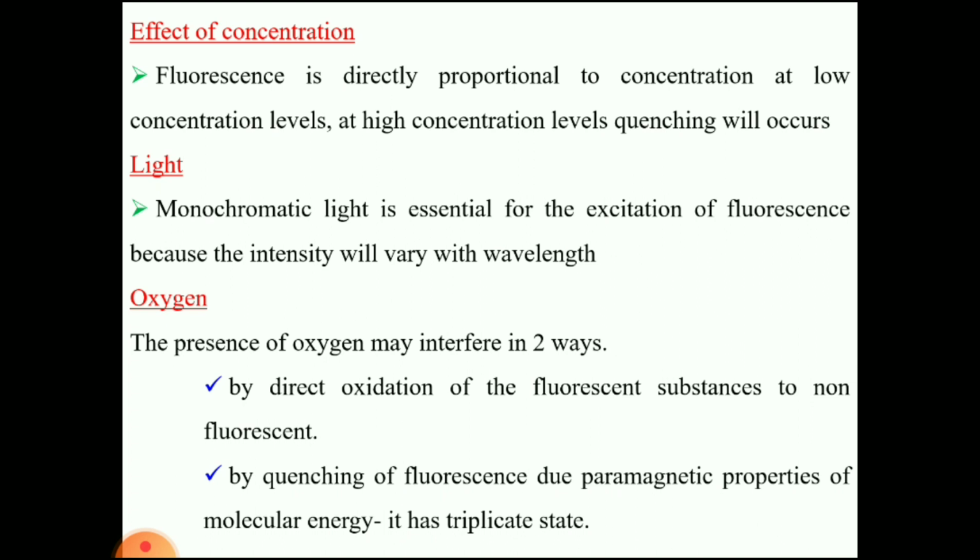light. It is due to the paramagnetic properties at triplet state. Why? Because of this oxygen only, the molecules will be crossing the intersystem. If it is crossing intersystem, it means it will be coming from singlet excited state to triplet state. So when it reaches the triplet state, the phenomenon called phosphorescence will happen. The fluorescence will decrease at that time.